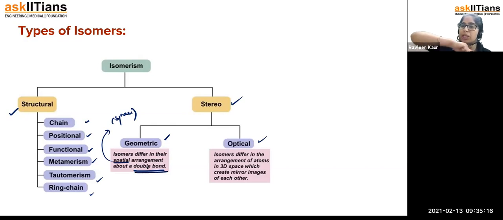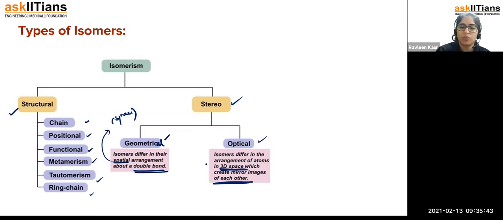When the arrangement around the double bond changes, that is called geometrical isomerism. If you talk about optical isomers, they differ in the arrangement of atoms in 3D space, which are mirror images of each other. You just understand the lines right now. I will teach you in detail later. It is just an intro going on right now. Later we will study what is chain, what is position, what is functional, what is metamers.